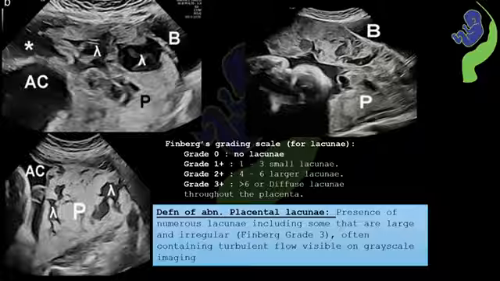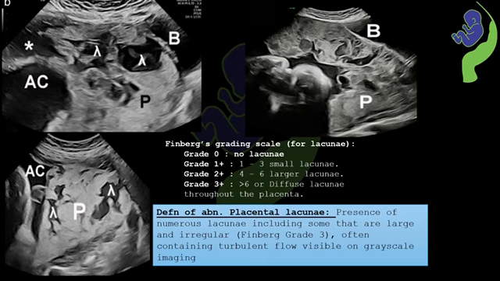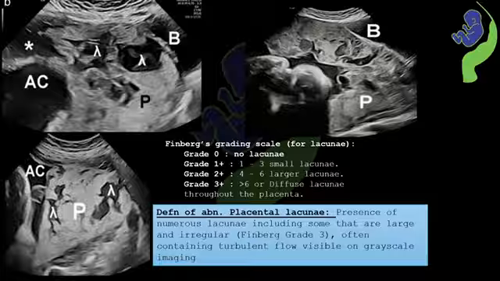This last grade of 3 plus is most strongly associated with Accreta spectrum. According to standardized ultrasound descriptors, the definition of abnormal placental lacunae is presence of numerous lacunae, including some that are large and irregular, according to Finberg grade 3, often containing turbulent flow visible on grayscale imaging.